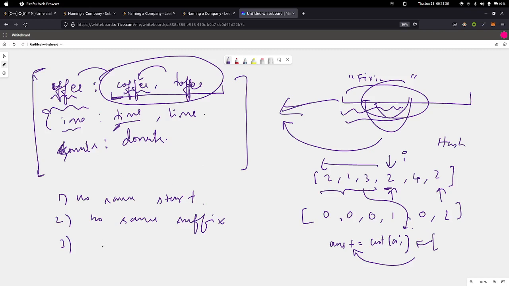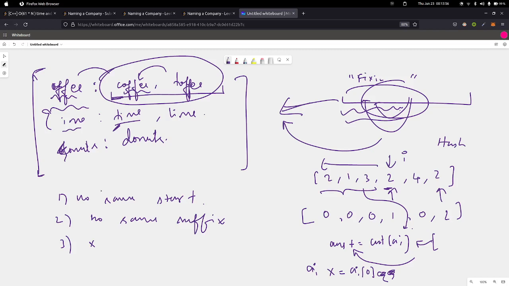So that indirect connection can be written as: let's say we are at a current string AI, and the first character AI of 0 is x. Let's say we have x, and we are trying to map the current string into any previous group.